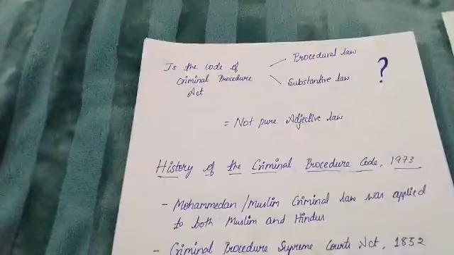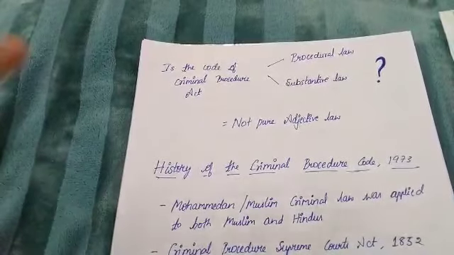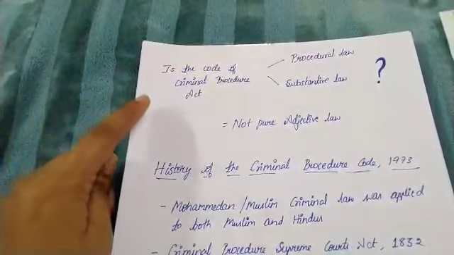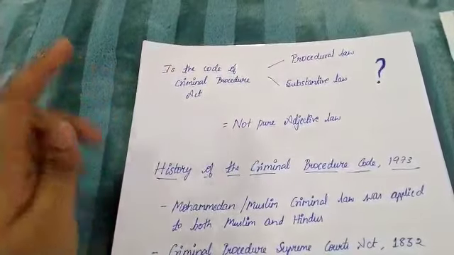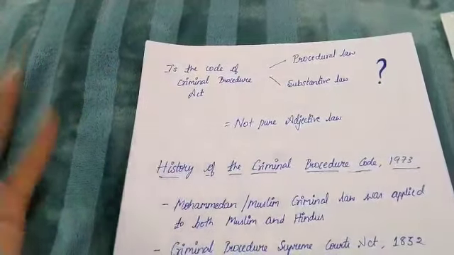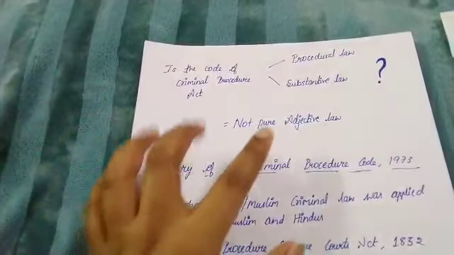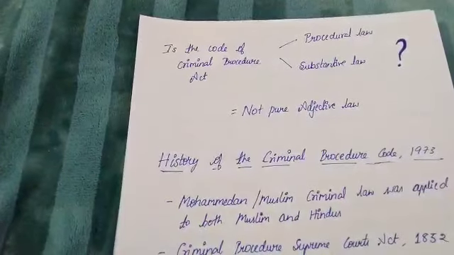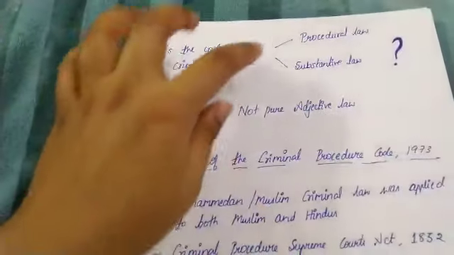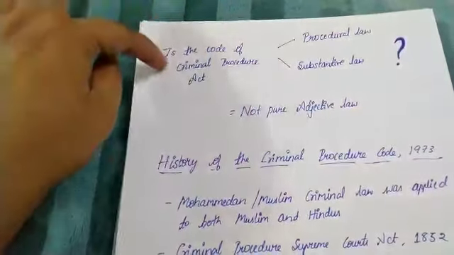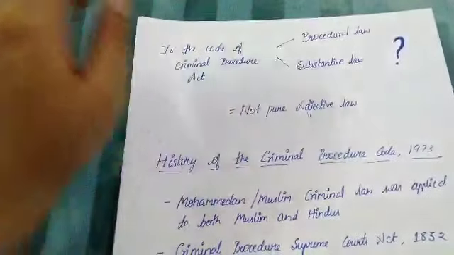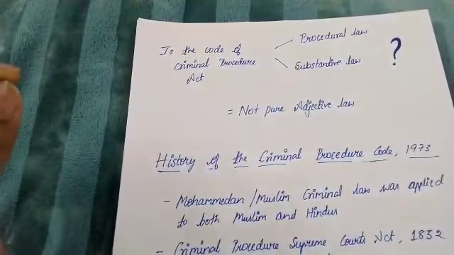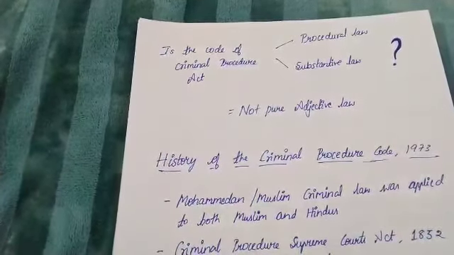Okay. So the next point is whether the Code of Criminal Procedure is procedural or substantive law. This question has been asked in the Indian bar exams and judiciary exams. We have already understood what is procedural law and what is substantive law. And we even listed that the Code of Criminal Procedure comes under the procedural law. But there are certain provisions that are in the nature of substantive law.